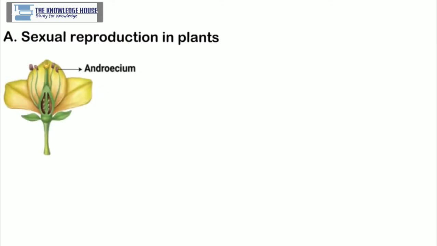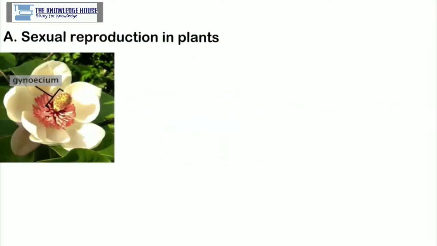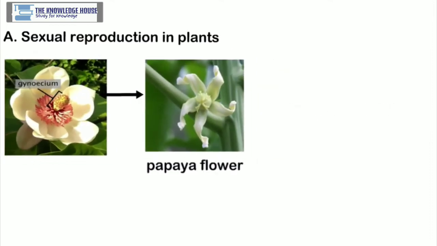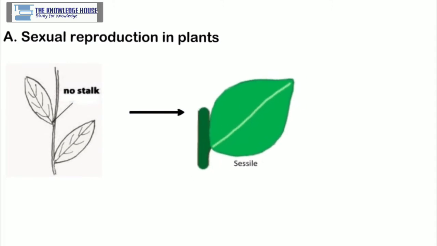If only andrecium is present, it is a male flower, and if only gynoecium is present, the flower is a female flower. Example: papaya. Many flowers have a stalk for support, called pedicel, and such flowers are called pedicellate, whereas a flower without a stalk is called sessile.